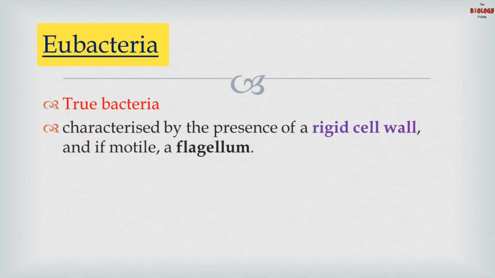Let's move forward to eubacteria. Eubacteria are termed as true bacteria. They are categorized by the presence of a rigid cell wall which is made up of peptidoglycan. Now, if eubacteria are motile, they have a flagellum for movement.